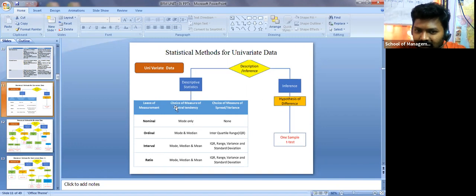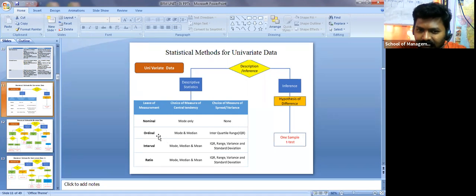Now see here, I have mentioned measure of central tendency and measure of spread or variance. If it is nominal, which you know is only nomenclature, names, for example gender or color, what you can do is measure of central tendency, mode only. What do you mean by mode? How many males and how many females. That's it. You cannot calculate a measure of spread or variance with nominal data.